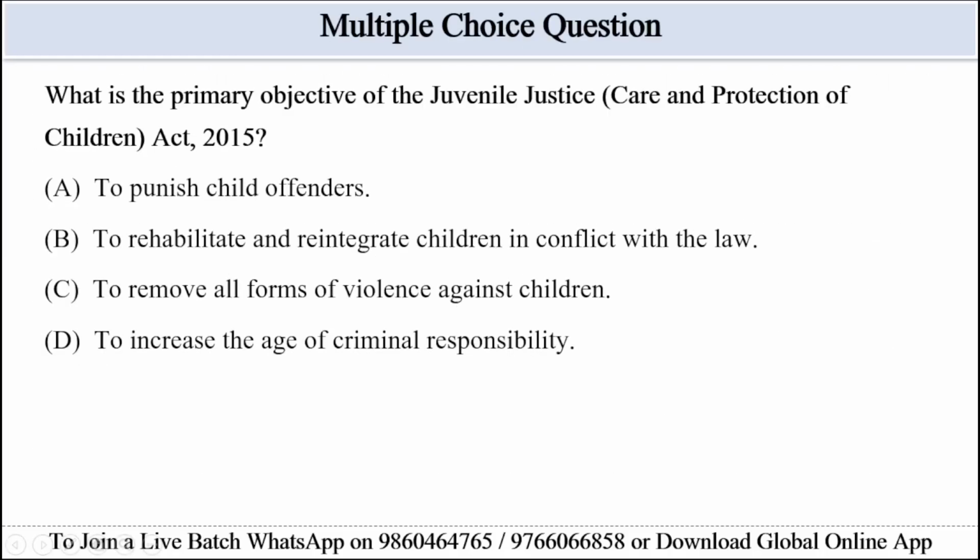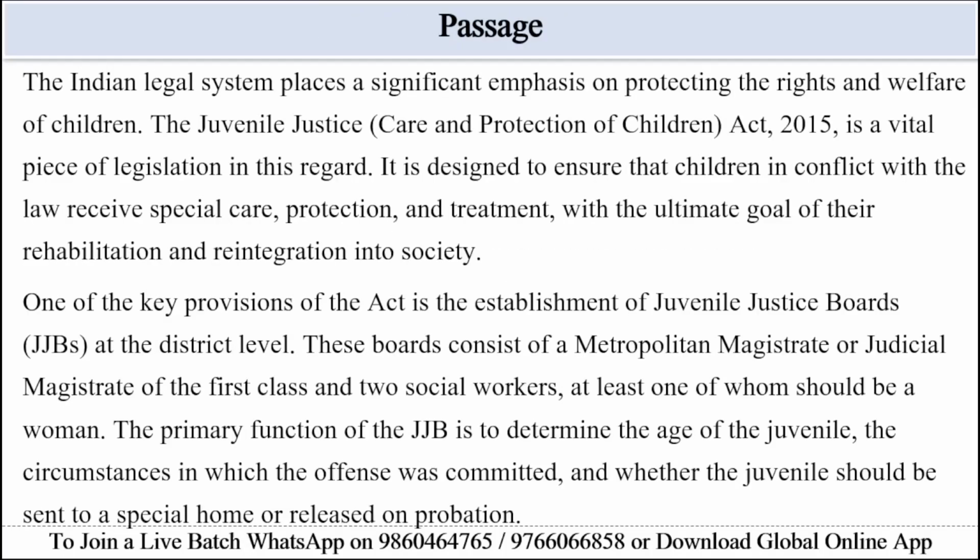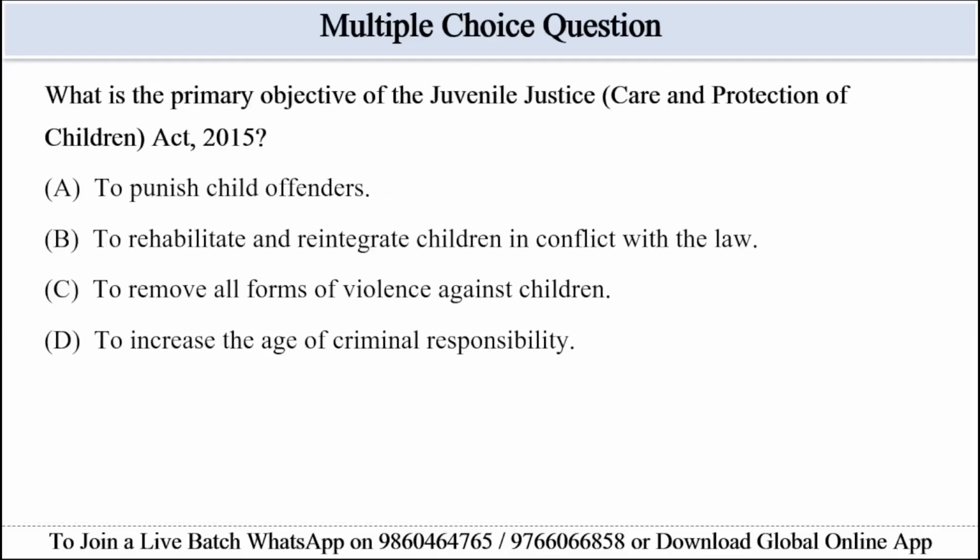So we have the first question here: what is the primary objective of the Juvenile Justice, Care and Protection of Children Act 2015? The question is asking about the main aim of the Act as described in the passage, not any side feature or general child rights goals. In the first paragraph, the passage states that the Act is designed to ensure special care, protection and treatment for children in conflict with the law, with the ultimate goal of their rehabilitation and reintegration into society. So we have options here.